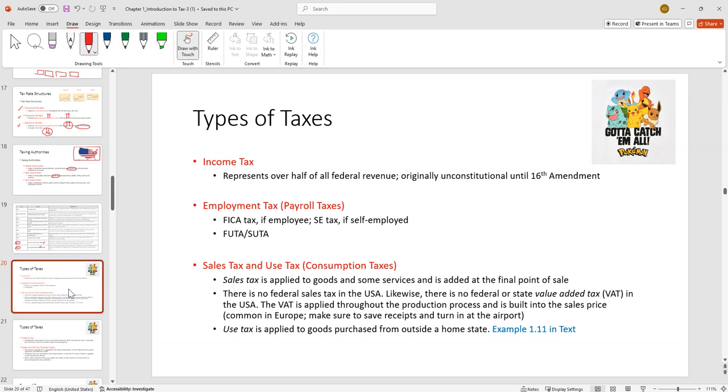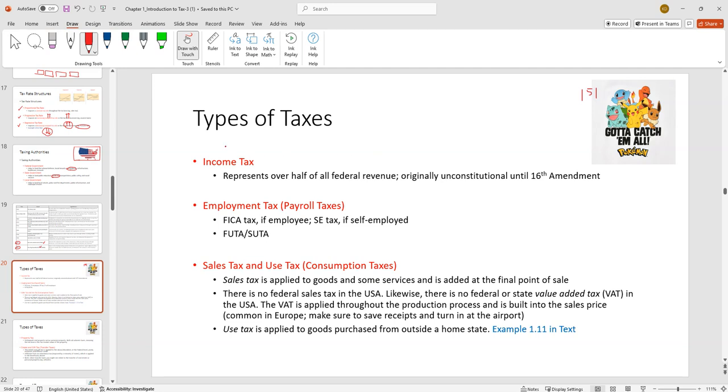Let's talk about the different types of taxes. I like Pokemon. I'm not a huge Pokemon fan still, but when I was a kid, I loved Pokemon and all that. My goal was always to collect them all. I always liked it when there were 151. They started getting too crazy with the Pokemon. Once there was the ice cream Pokemon, I was done. But here we got to collect all the taxes.